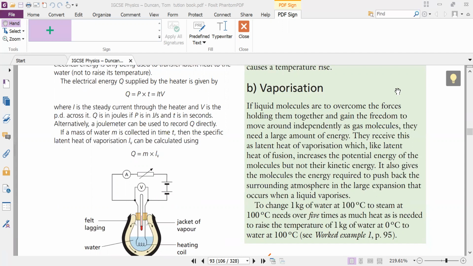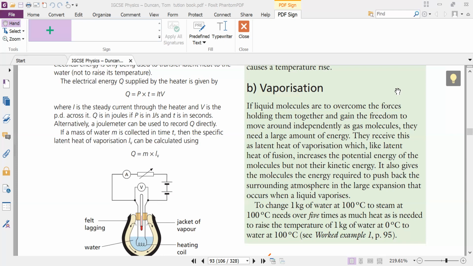They will receive this as latent heat of vaporization, which, like latent heat of fusion, increases the potential energy of the molecules, but not their kinetic energy. It also gives the molecules the energy required to push back the surrounding atmosphere in the large expansion that occurs while a liquid vaporizes.